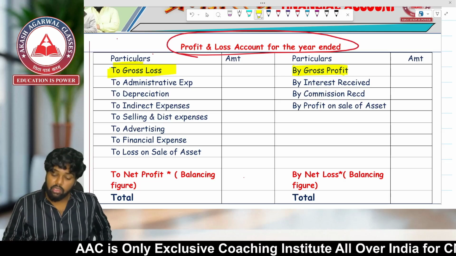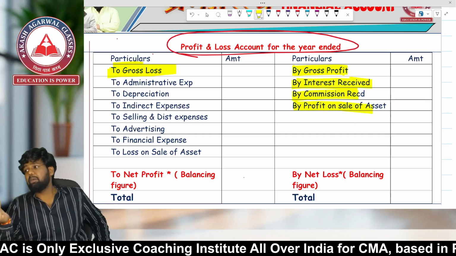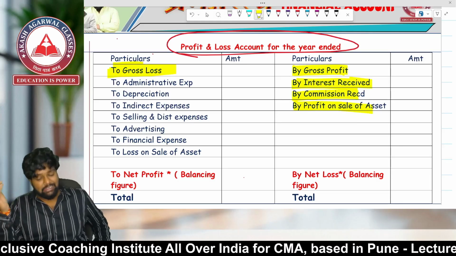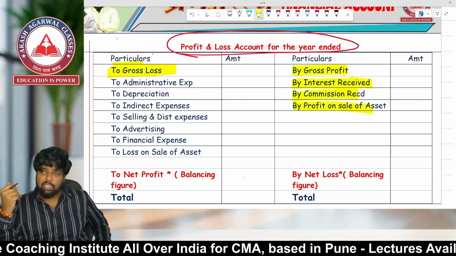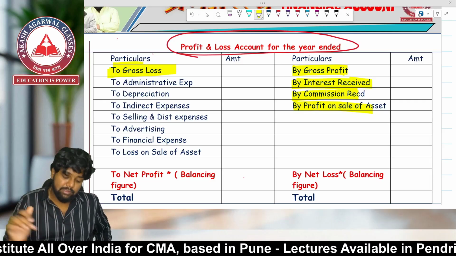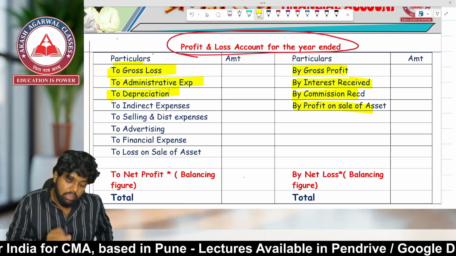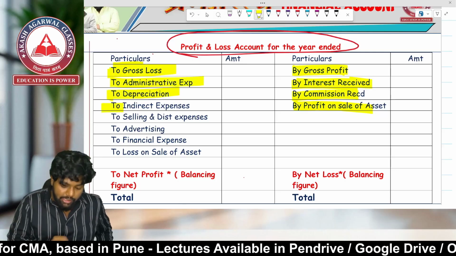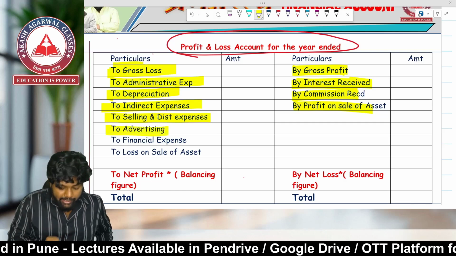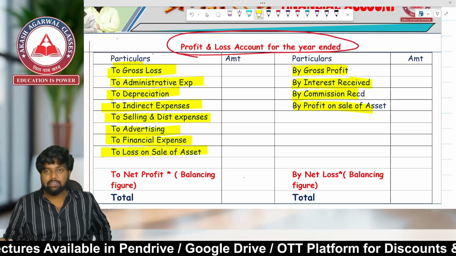Let's go ahead. Here on the credit side will be all indirect income. Example, interest received, commission received, profit on sale of asset, dividend received, rent received. Then over here, admin expenses, depreciation, indirect expenses, selling and distribution expenses, advertising, financial expenses, loss on sale of asset.